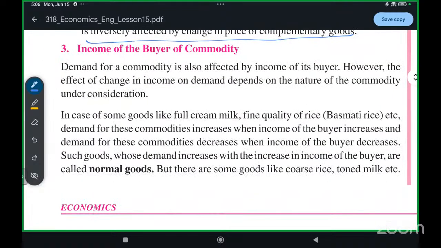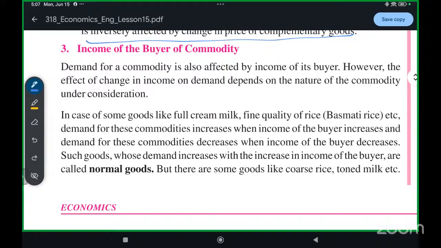Income of the buyer of the commodity. Demand for a commodity is also affected by the income of its buyer. However, the effect of change in income on demand depends on the nature of the commodity under consideration. If a person's income increases, first they will buy small rice, but when their income increases, they start buying basmati rice and very good quality rice.